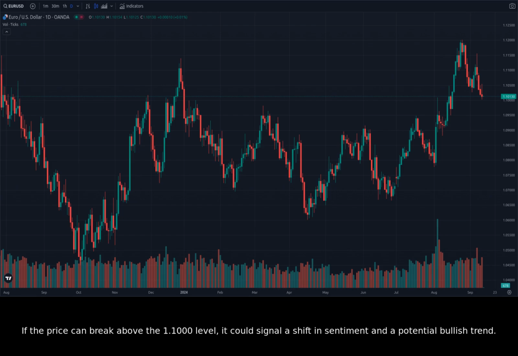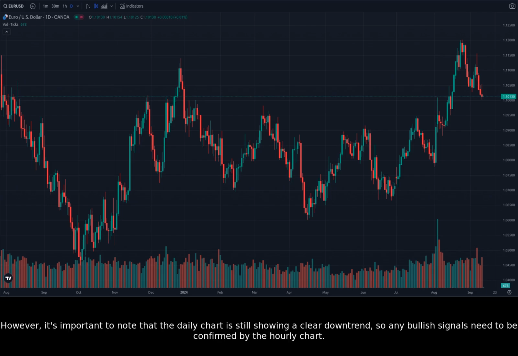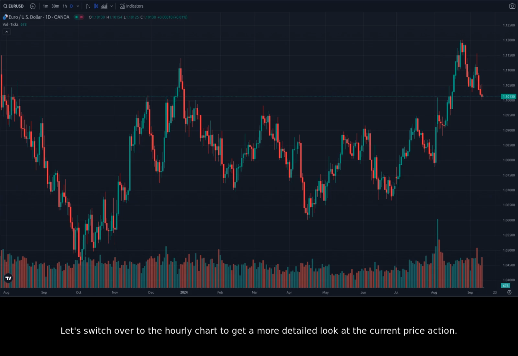If the price can break above the 1.1000 level, it could signal a shift in sentiment and a potential bullish trend. However, it's important to note that the daily chart is still showing a clear downtrend, so any bullish signals need to be confirmed by the hourly chart. Let's switch over to the hourly chart to get a more detailed look at the current price action.